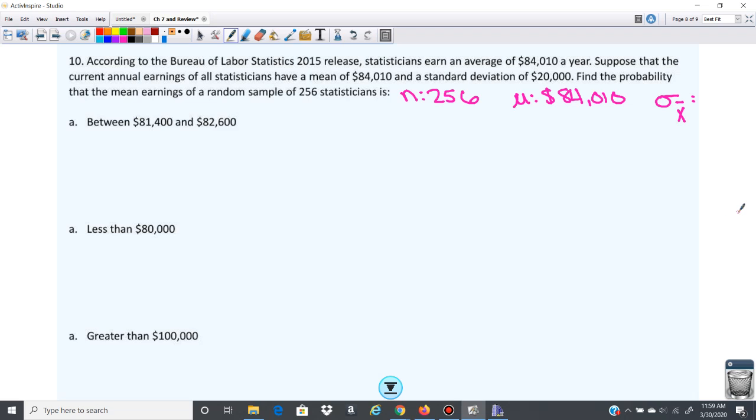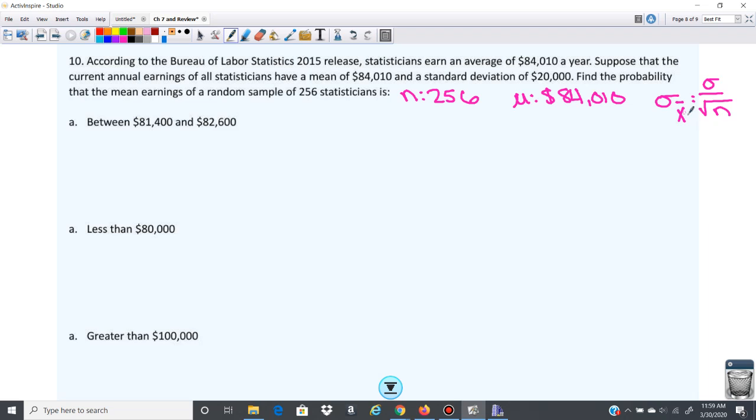Okay, so the standard deviation of X bar is given to us by the standard deviation of the population over the square root of the sample size.